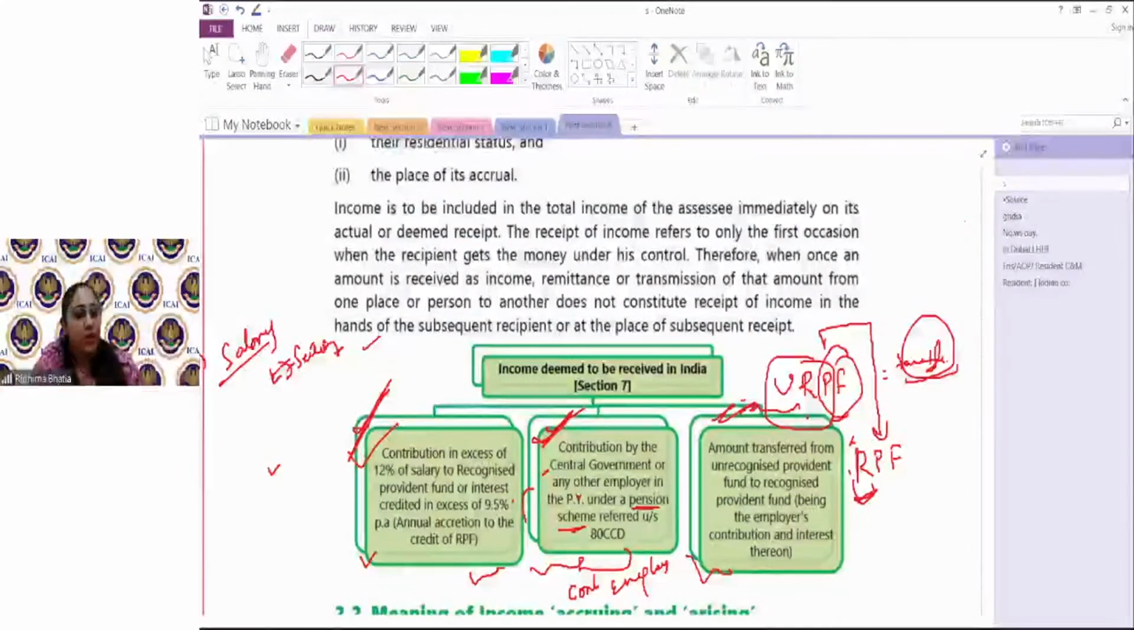and that is when in provident fund the contribution of employer exceeds a certain limit, that is 12%. When the interest exceeds certain amount, which is 9.5% rate pay, when the contribution is made by employer to pension schemes, and once unapproved fund से आप approved fund में पैसे transfer कर दो.